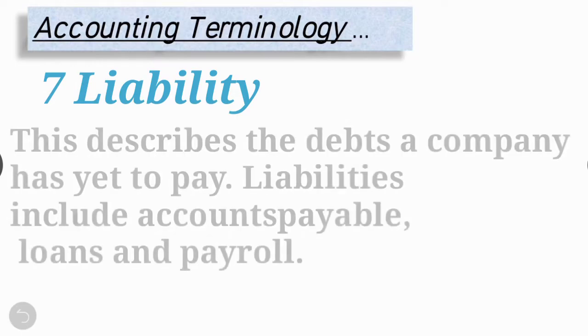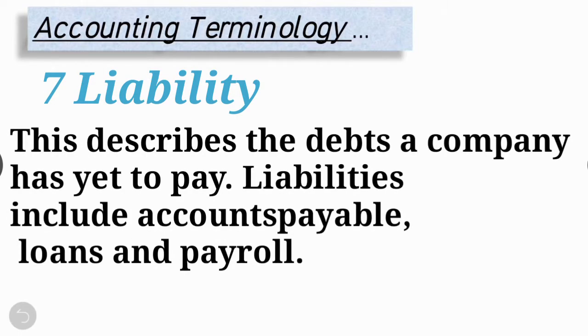Seventh terminology is liabilities. A liability is when someone owes someone else money. Owes means having an obligation to pay or repay in return for something received. Right? Liability describes the debts a company has yet to pay. Right? Types of liability include loans, mortgages, accounts payable and accrued expenses. Short-term liabilities are concluded in less than a year, while businesses may expect long-term liabilities to take longer than a year to resolve.